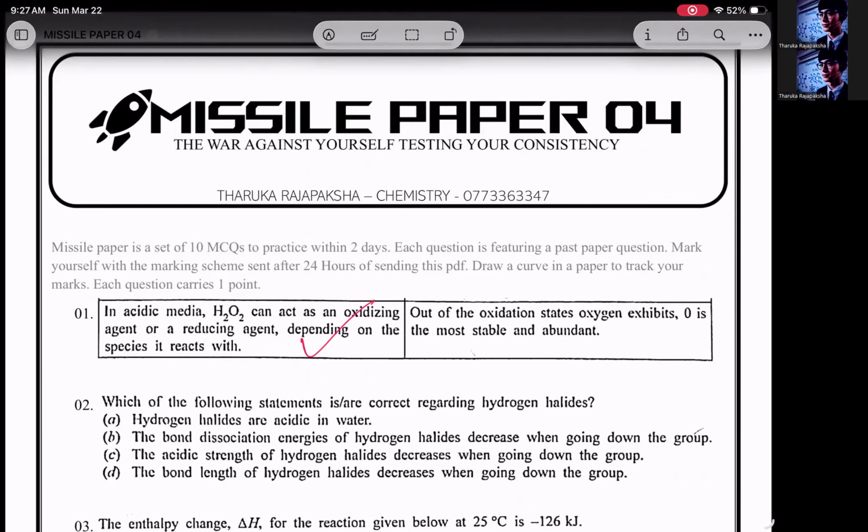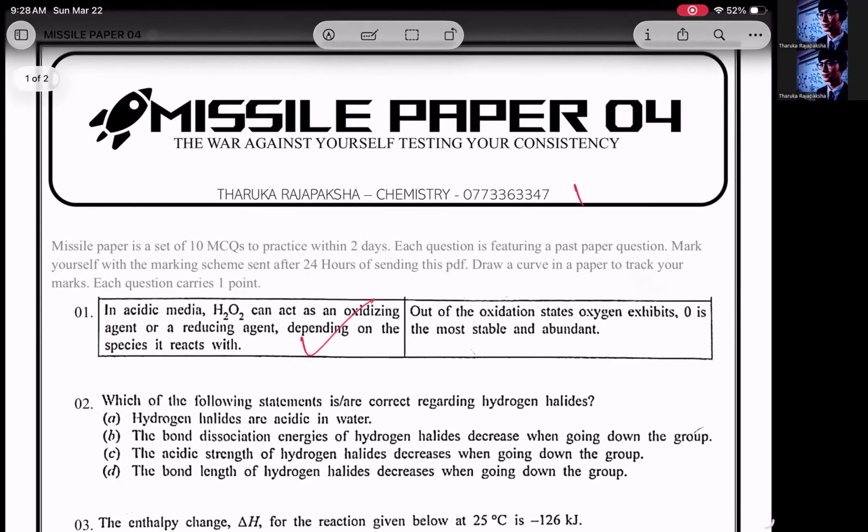abundant. I am doubting that because water is there. Water covers the majority of the earth, oceans and everywhere. It's the most stable form of oxygen, where oxygen has a -2 oxidation state. Now you might argue with me, yeah, what about O2? O2 is also very stable, right?